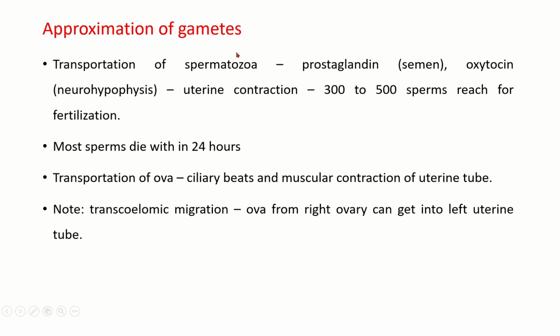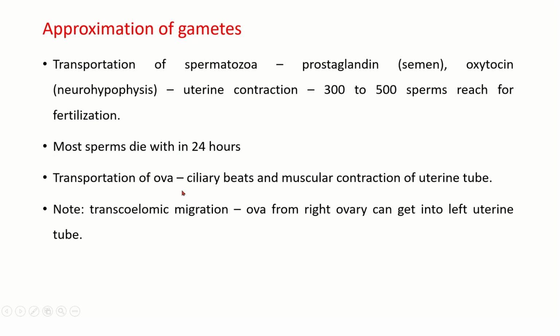In approximation of gametes, it involves transportation of spermatozoa, which is mainly by prostaglandin secreted from semen, and oxytocin from the neurohypophysis. Both induce uterine contraction. Ultimately, out of so many million sperms, only 300 to 500 sperms reach the site of fertilization. Most sperms die within 24 hours.